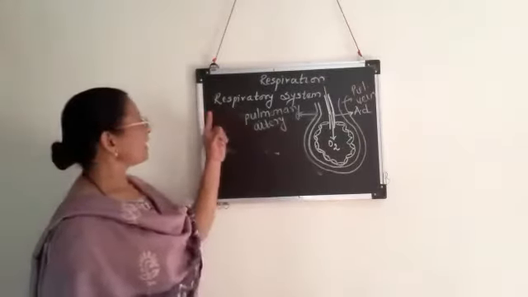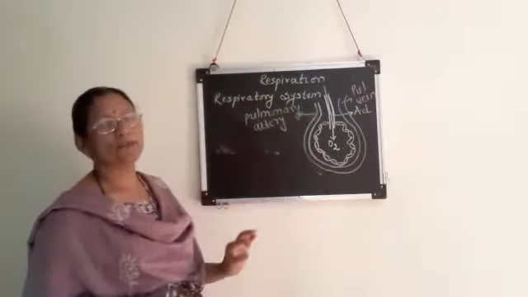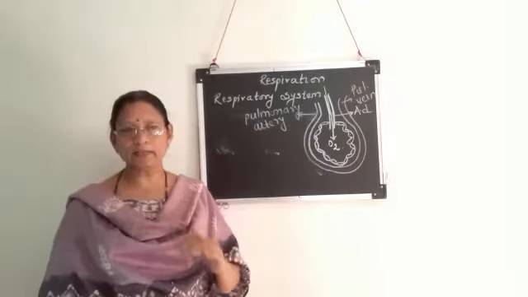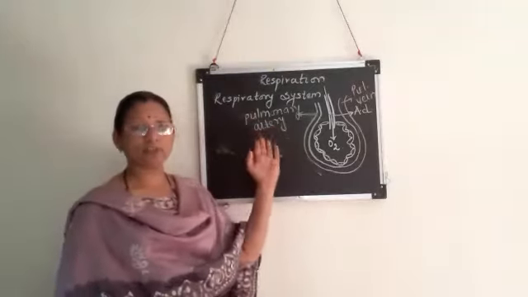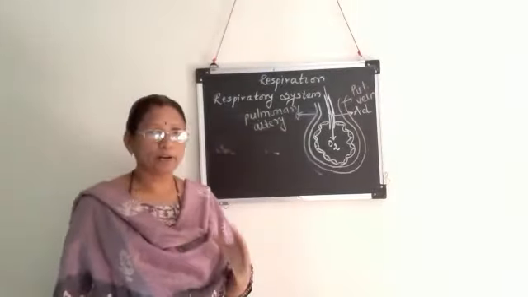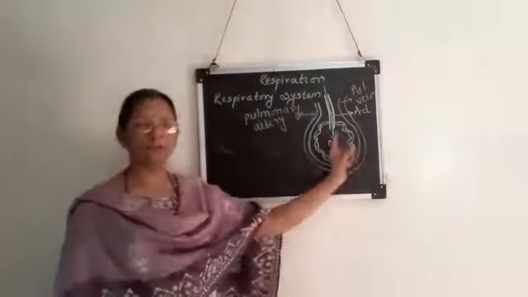We have studied in the last lecture the respiratory system. In the respiratory system, we started with the nose. Nose leads into the pharynx. Pharynx leads to the larynx. Then the tube-like structure drawn before, that is the trachea, divides to form bronchi, bronchioles and alveolar duct, and it leads into the alveolus.